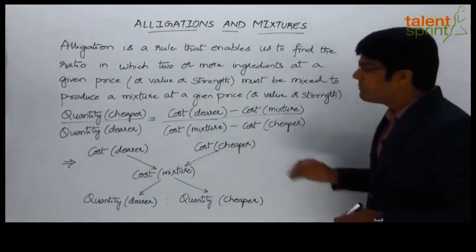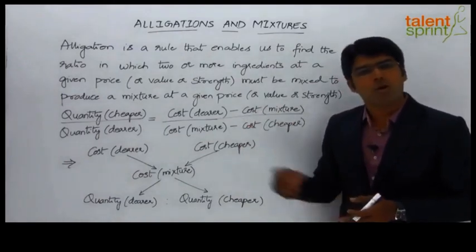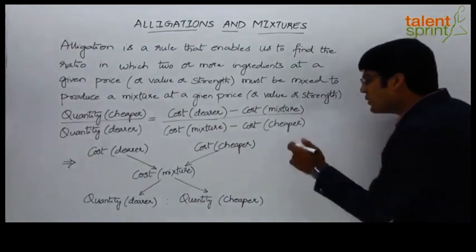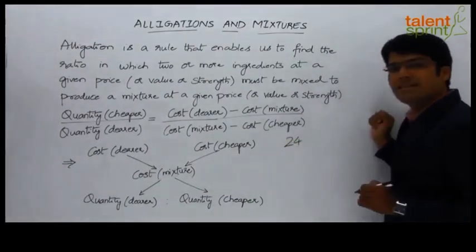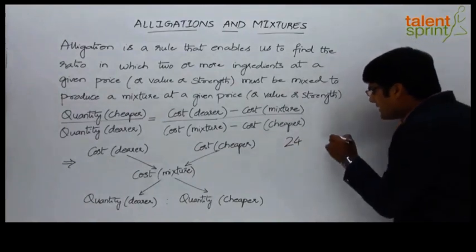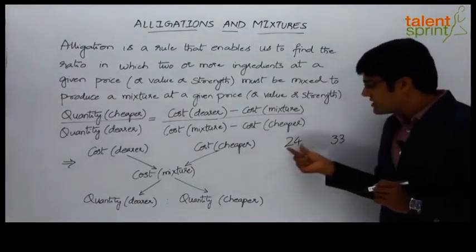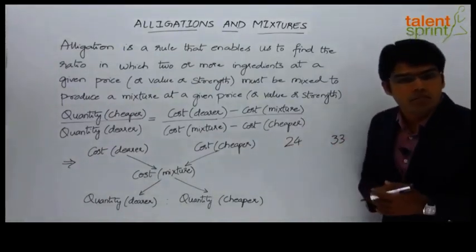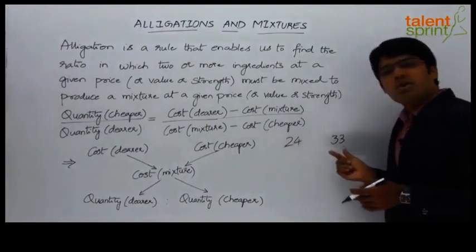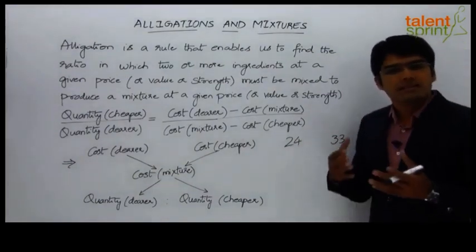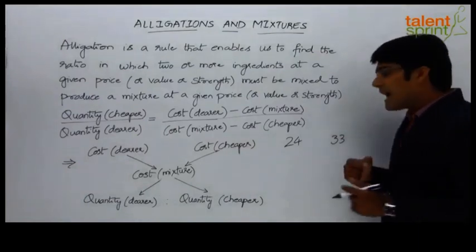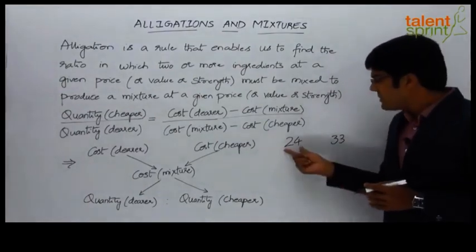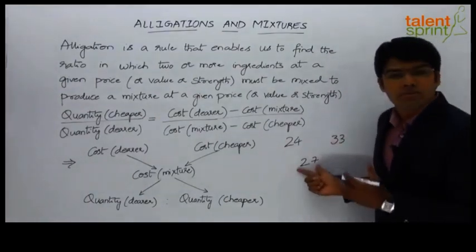Let us take a simple example to understand the application and the usage of the allegation rule. Let's say we have got two qualities of wheat. Quality 1 at 24 rupees per kg and the second quality at 33 rupees per kg. So we have got a cheaper quality which is at 24 rupees per kg and a dearer quality which is at 33 rupees per kg. Now when these two qualities of wheat are mixed in a certain ratio, we get a mixture which is at 27 rupees per kg. So: cost of cheaper, cost of dearer, and the cost of the mixture or the mean cost.